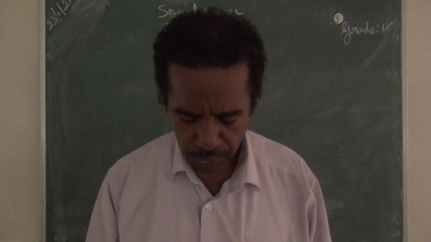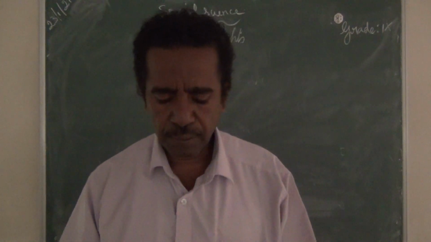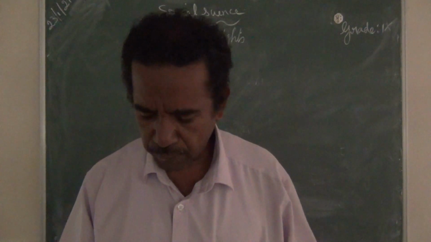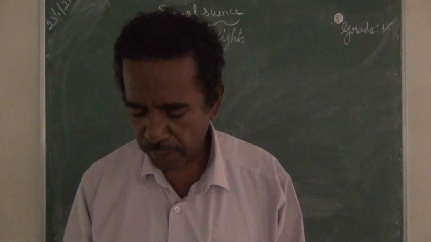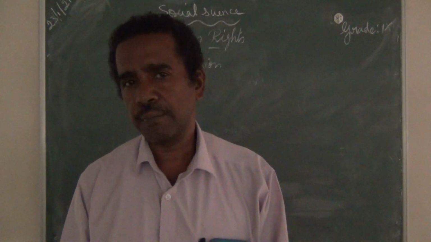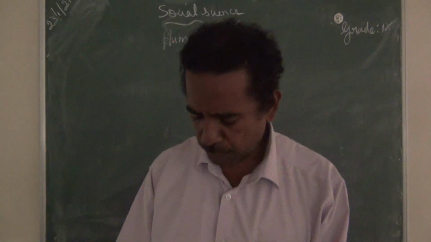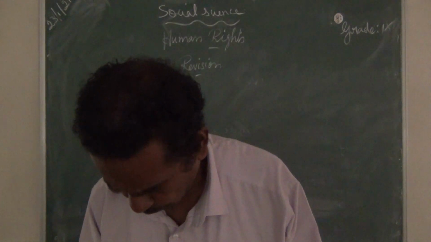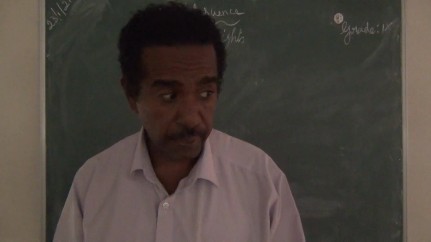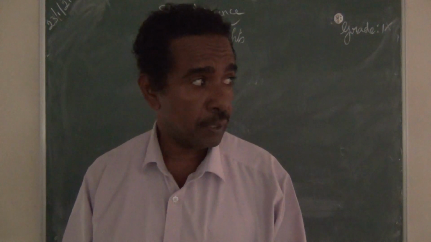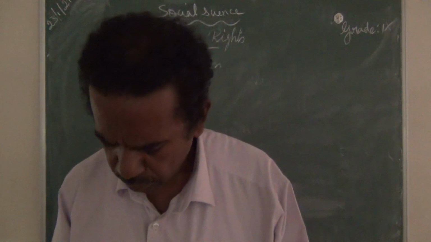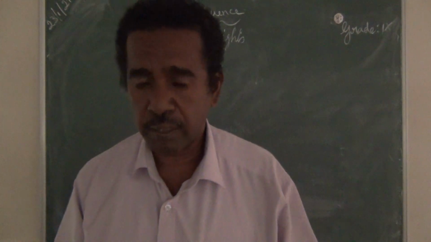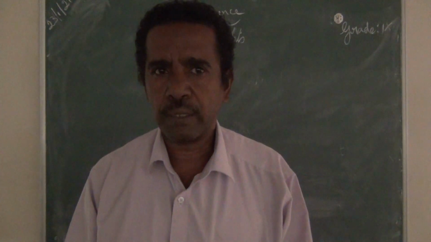What are the fundamental rights? The Constitution mentions some of the fundamental rights, about 6 fundamental rights. That is page number 255. The fundamental rights are, first, right to equality.